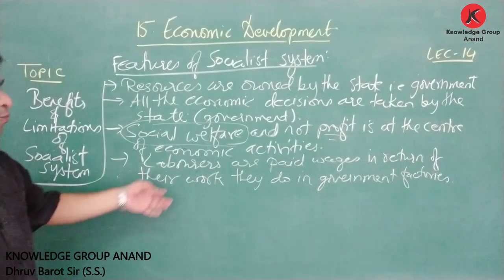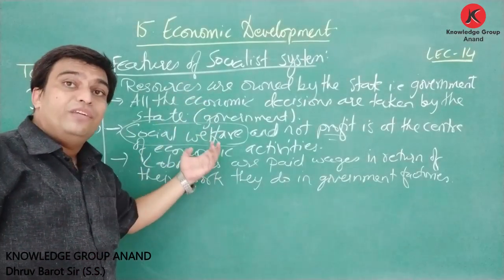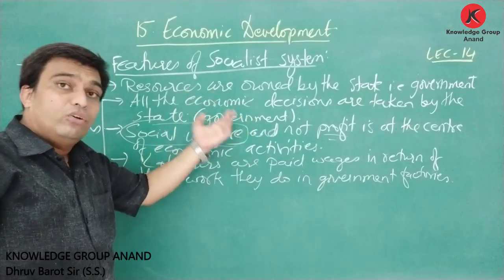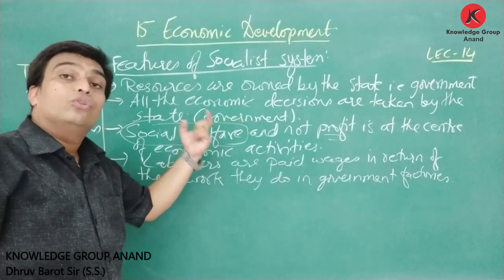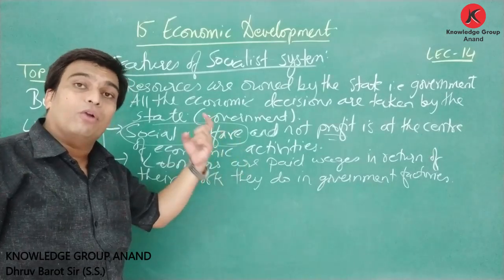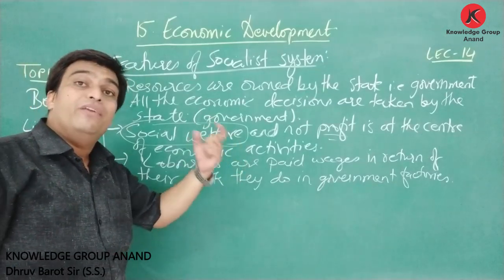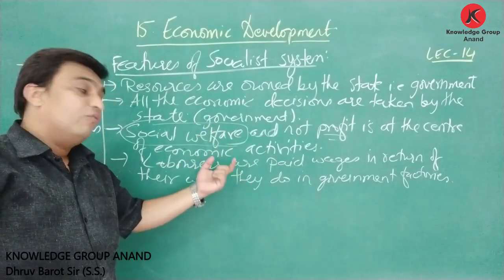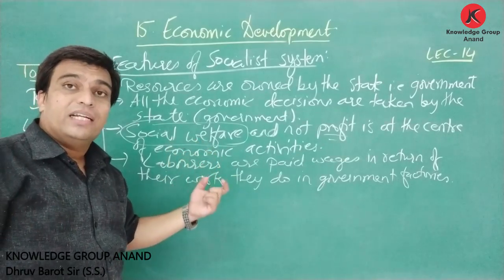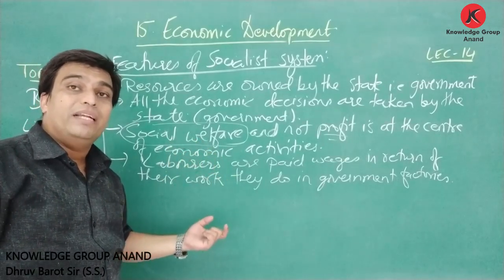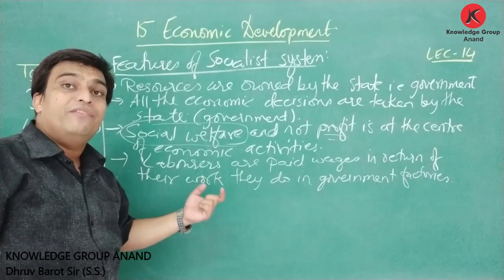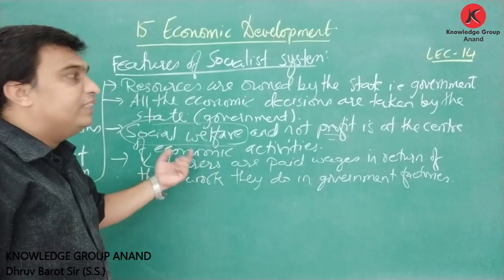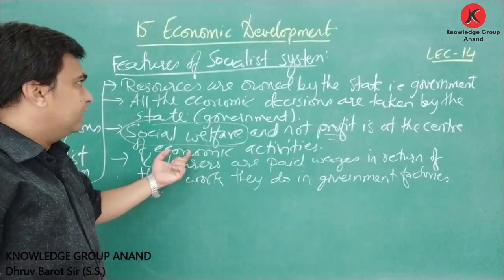So friends, these were the main features of the socialist system. Resources are all owned by the government. All economic decisions are taken by the state or the government. Social welfare is at the center, not profit. And laborers are paid wages as per their ability and their work in the government factories. As we discussed in the previous lecture, even farming is owned by the government in the socialist system, and farm laborers are paid wages as per their abilities.